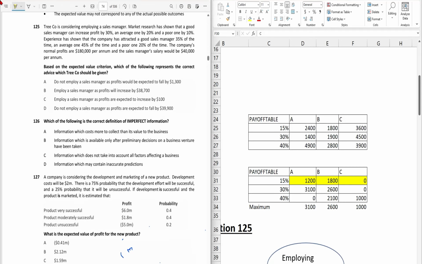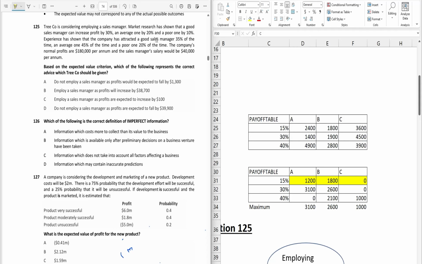Now, question number 125. A company is considering employing a sales manager, and market research has shown that a good sales manager can increase profit by 30%, an average one by 20%, and a poor one by 10%. Experience has shown that the company has attracted a good sales manager 35% of the time, an average one 45% of the time, and a poor one 20% of the time. The company's normal profit is 180,000 per annum, and the sales manager's salary would be 40,000 per annum. Based on the expected value criterion, which of the following represents the correct advice which the company should be given?